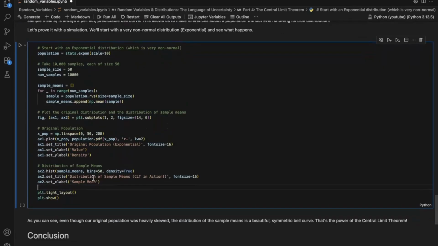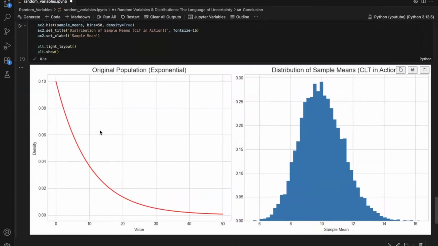So let's prove this. We're going to start with a very non-normal population, which is our skewed exponential distribution. Then our code will take 10,000 random samples, each with 50 data points, and we'll calculate the mean of each one. So let's run this code. On the left, we have our original very skewed population. But on the right, the histogram of the sample means forms a beautifully symmetric bell curve. This is the central limit theorem in action,